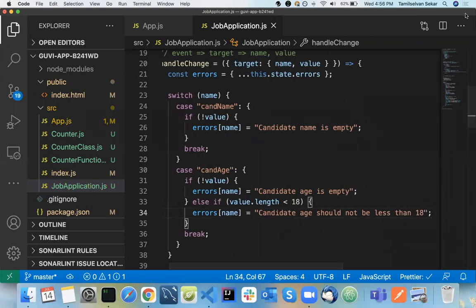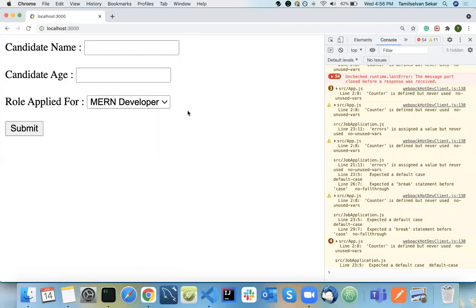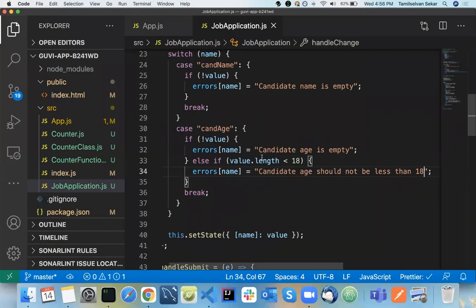Okay, so now we are done with basic levels of validation. So why do we use length? That's what I told you, right? Oh, okay, so I can understand your question. It's a number already, so we can have it in this way. Sorry, I thought it's a candidate name. Okay, so see here.